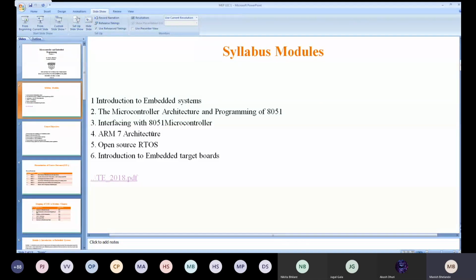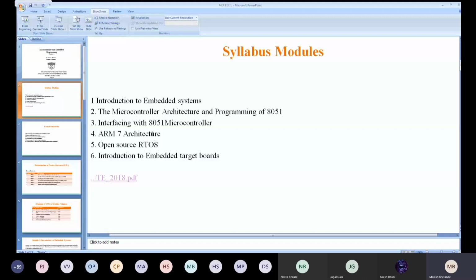Next one is the open source RTOS. What is the full form of RTOS? Real-time operating system. Yes, very good. Why is the operating system needed? I don't need to tell you separately what an operating system is, because hardware is of no use without software. The operating system acts as an interface between these two, where the functions of your systems can be done smoothly, and every part of your hardware can be utilized and function properly with the help of the operating system.